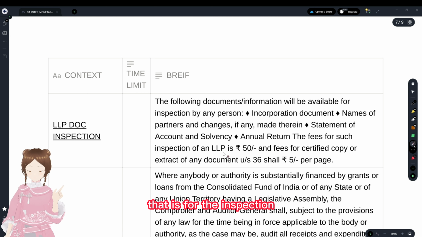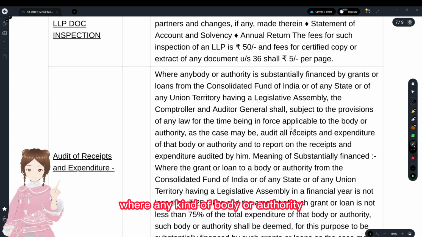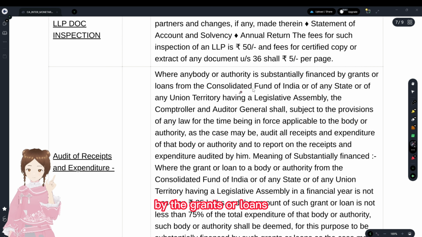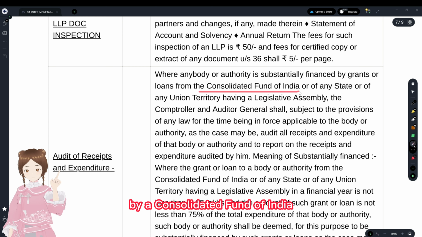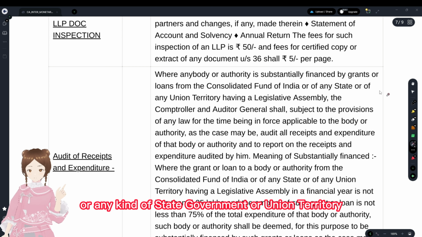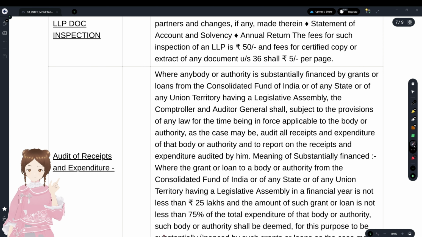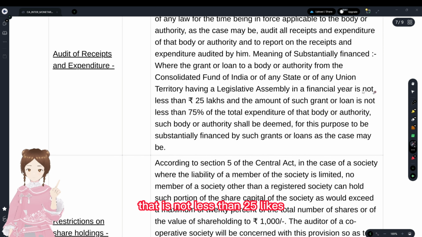As regards the audit of receipts and expenditure, this applies where any body or authority has been substantially financed by grants or loans from the Consolidated Fund of India or any state government or union territory. The authority or body is getting financed by the central government, some sort of government, and that is not less than 25 lakhs.